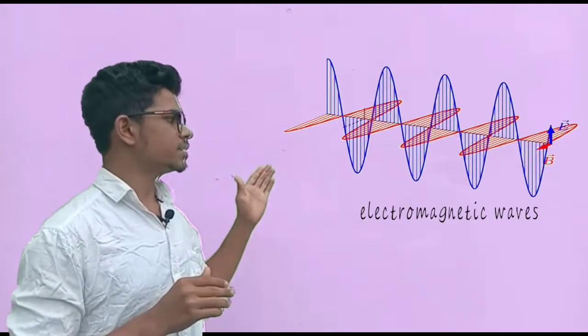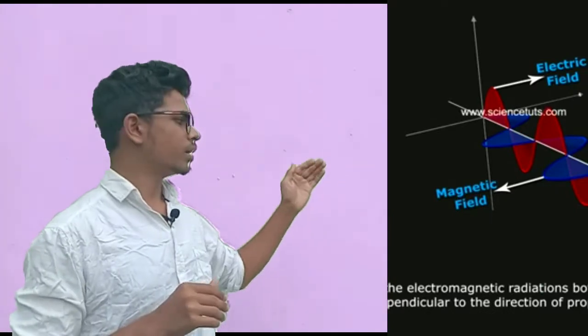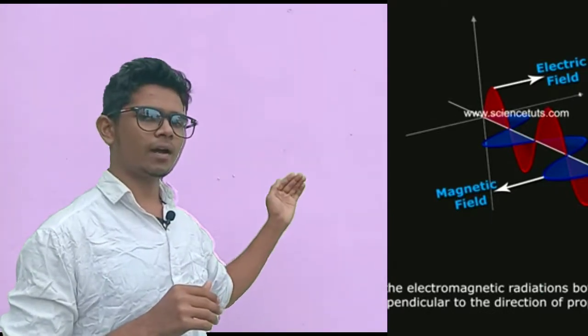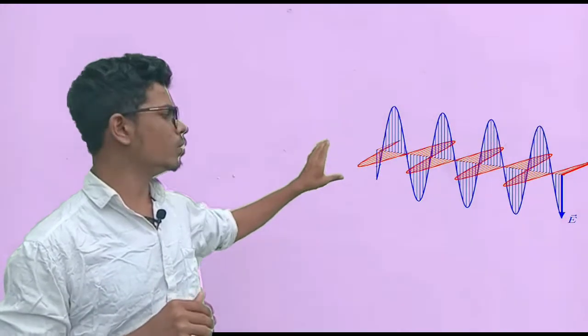It means that an electromagnetic wave is a sinusoidal variation of the electric and the magnetic field at right angles to each other. Also, it is perpendicular to the direction of propagation. Look, this is a curve of the electromagnetic wave. This side has the electric wave, this side has the magnetic wave. Looking at this, this is the electromagnetic wave curve.